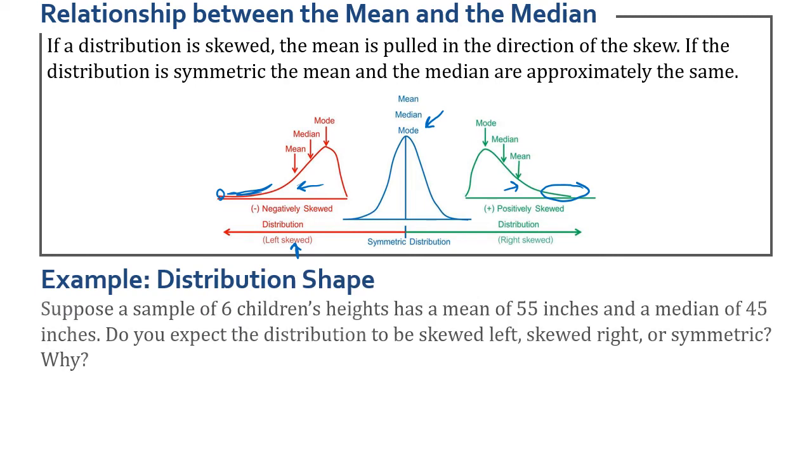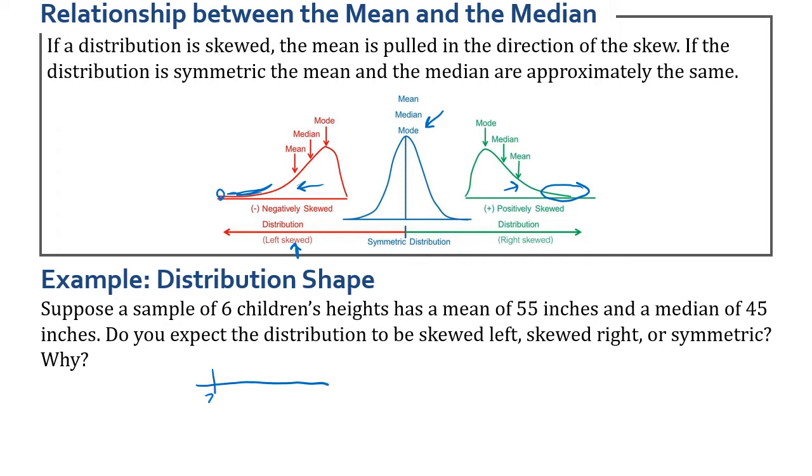So let's look at an example, a distribution shape. Suppose a sample of 6 children's heights has a mean of 55 inches and a median of 45 inches. Do you expect the distribution to be skewed left, skewed right, or symmetric? Well, let's look at what this would look like on a number line.